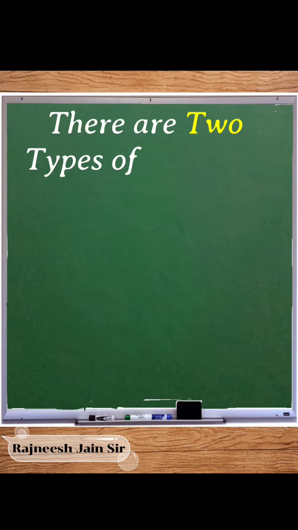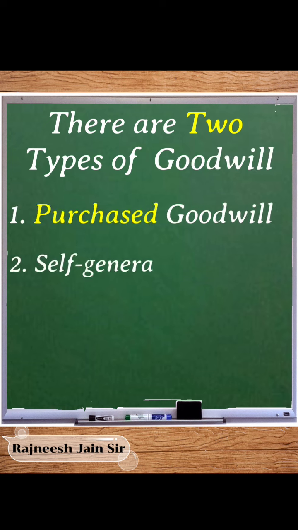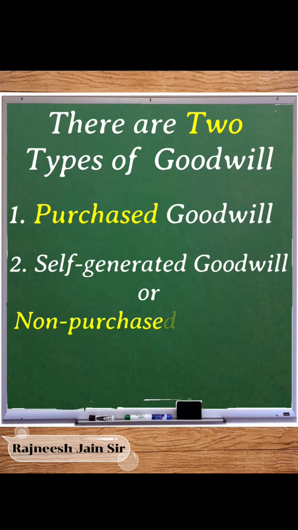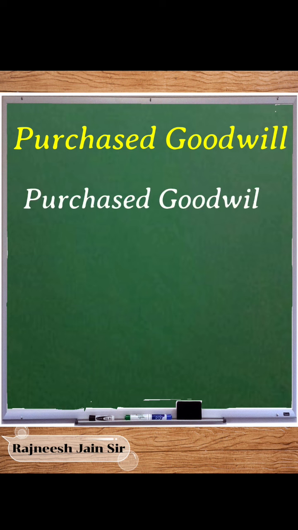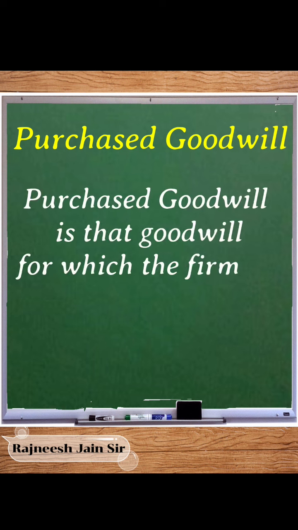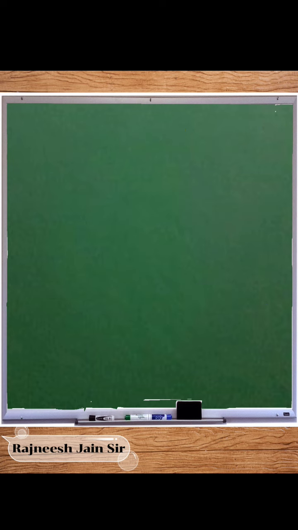Classification of goodwill. There are two types of goodwill: purchased goodwill and self-generated goodwill or non-purchased goodwill. Purchased goodwill is that goodwill for which the firm has to pay consideration in cash or kind.